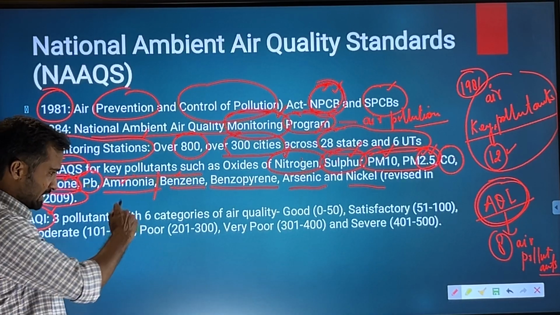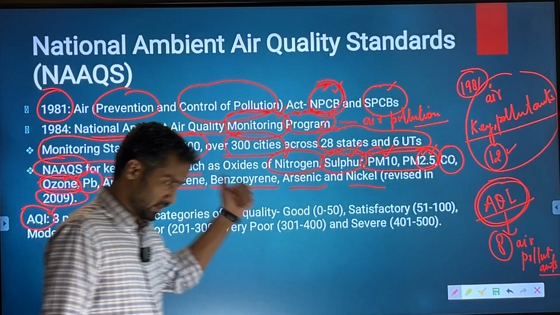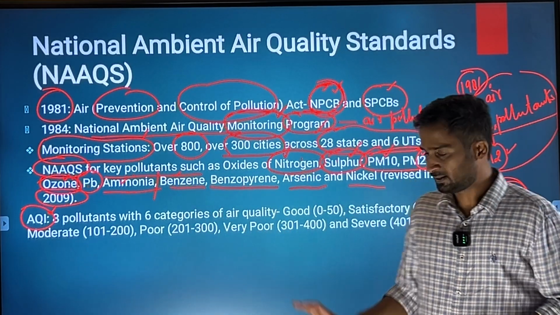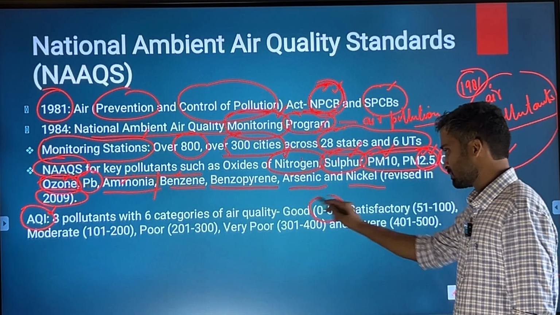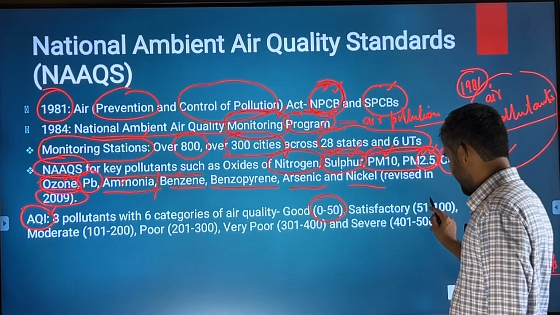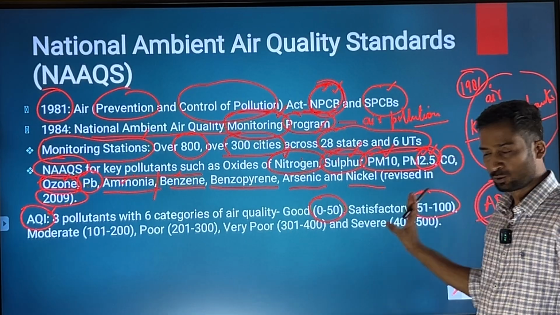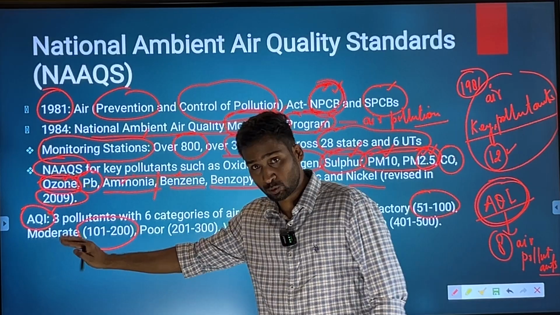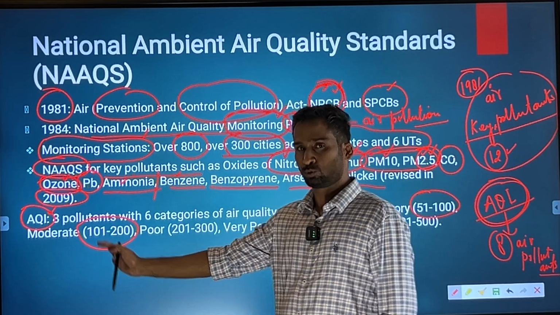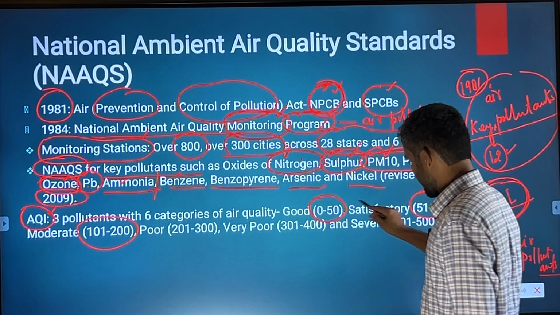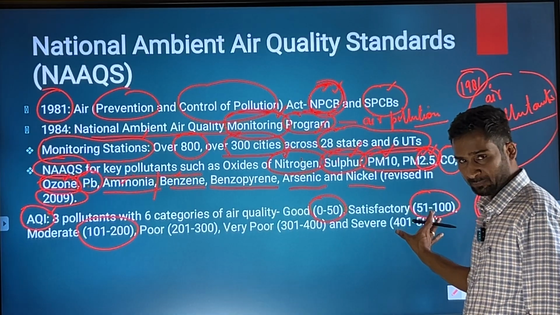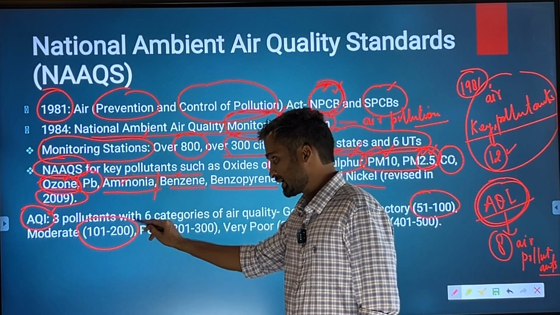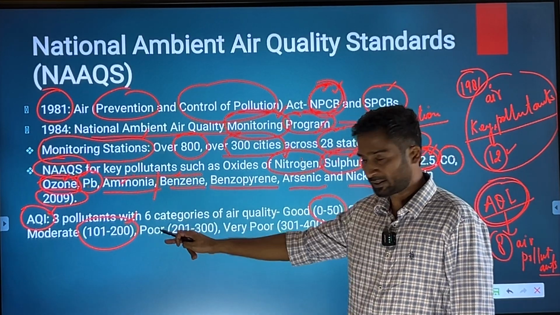So these 6 categories include: the first category is good, where the pollution level is between 0 to 50, then satisfactory, 51 to 100, then the third category is more than 100 to 200. So basically in the beginning there is a gap of 50, and then later on there is a gap of 100, that is the moderate one.